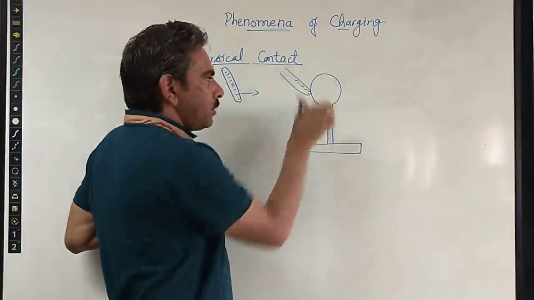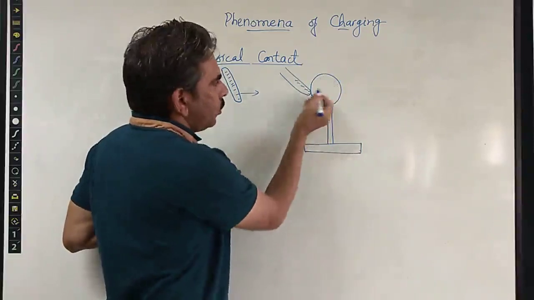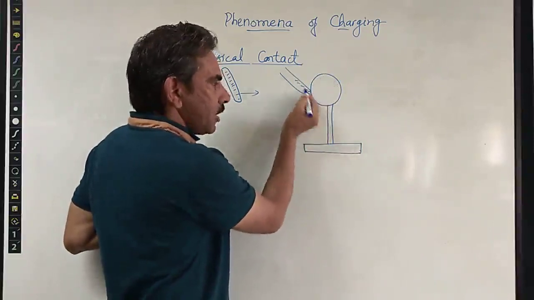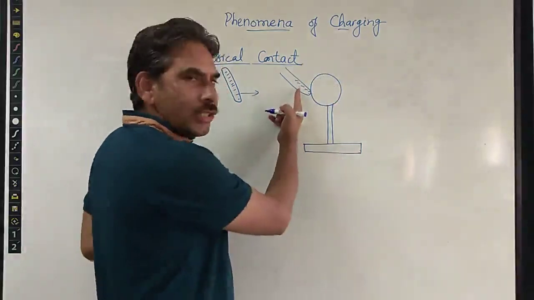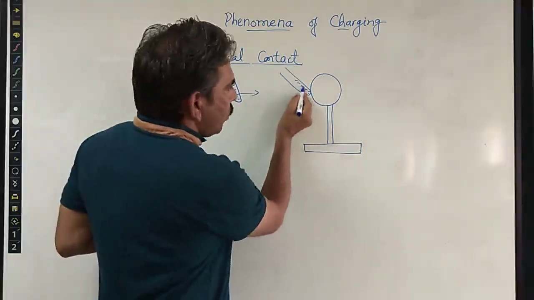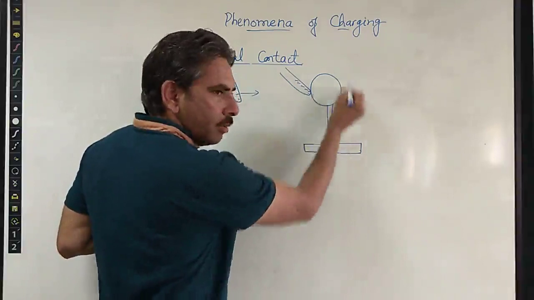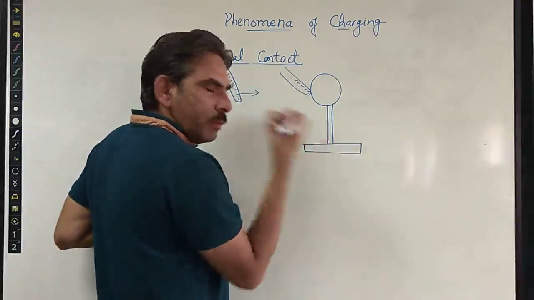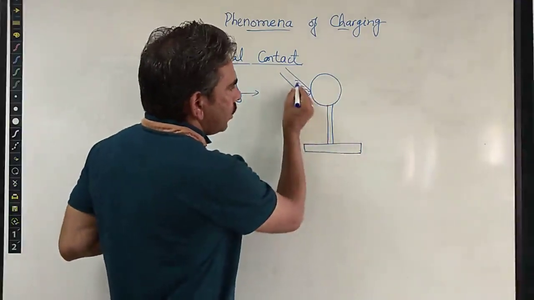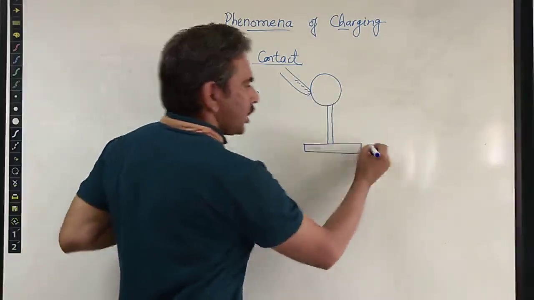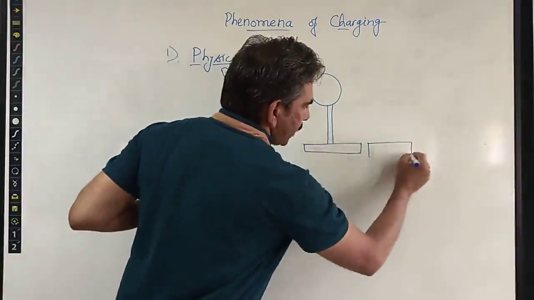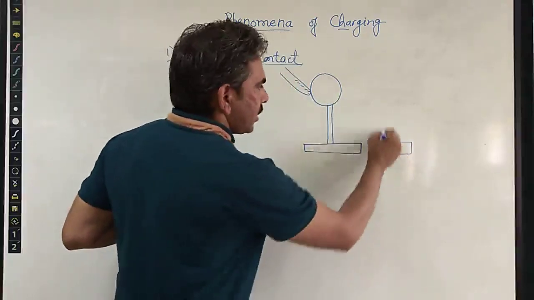Because the negative and positive charges in the metallic conductor are equal, the positive charge present in it will try to have these electrons gathered, the electrons which carry the negative charge. So this rod will keep on losing electrons to the metallic conductor. For a specific period of time, suppose that some electrons are transferred. Then the next situation will be just like this.